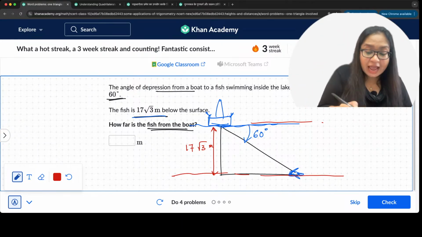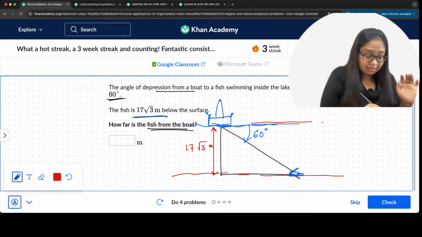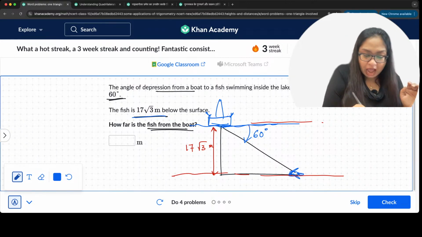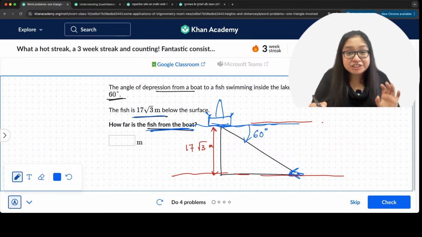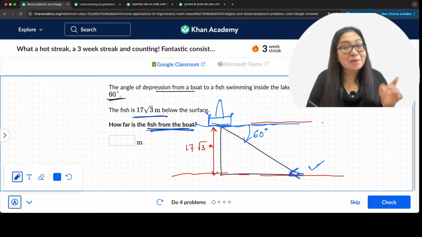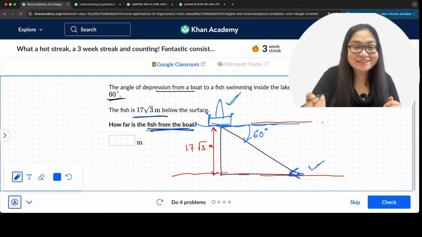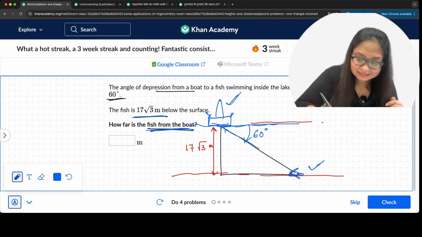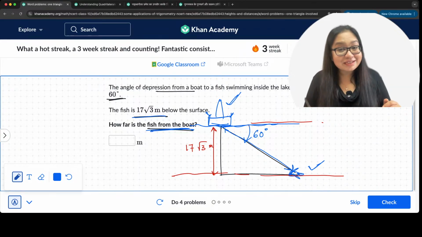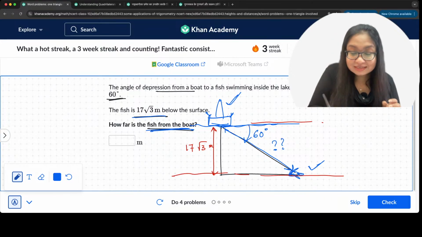Now we go ahead and check. The question is, how far is the fish from the boat? The fish is right here, the boat is right here. So we want to find out this distance.